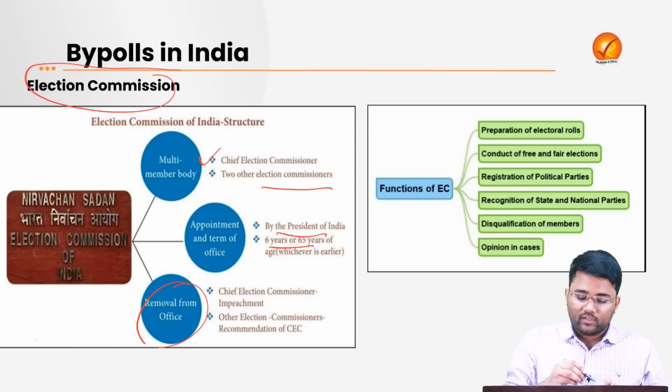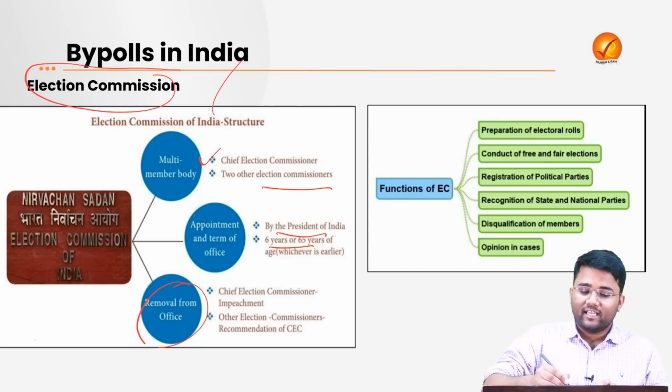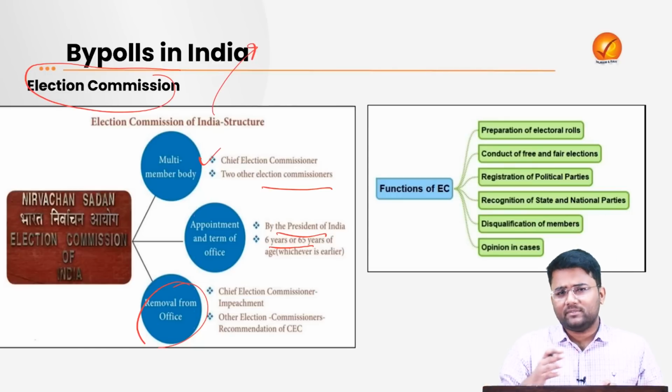Now if we talk about the removal from their office, the Chief Election Commissioner can be removed by the process of impeachment, whereas the election commissioners will only be removed after the recommendation of Chief Election Commissioner. Now there has been some interesting development regarding the appointment process of election commissioners. What happened? In past few years, there has been some recent development.